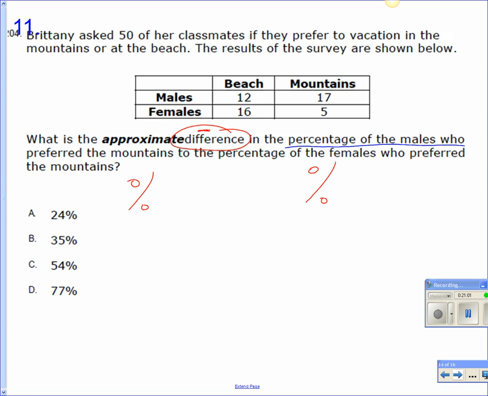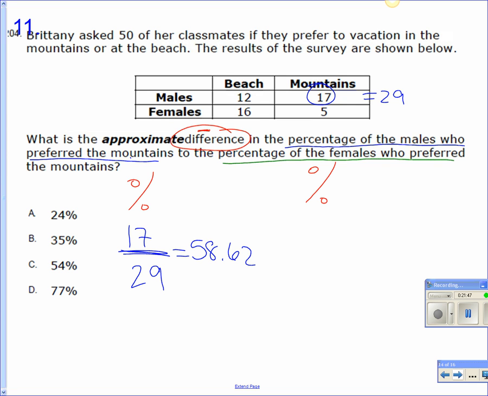The percent of males who prefer the mountain. So what would go on the bottom, Jesse? How'd you get that? Okay, so the males goes on the bottom. What number goes on the top, Jesse? Good. So the ones who just prefer the mountains. Okay. All right, what are y'all getting for that one? 17 divided by 29. Okay. Did anybody else do it and check, Chad? Okay, thanks.